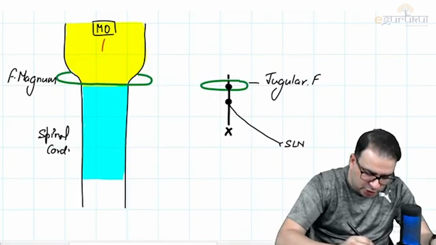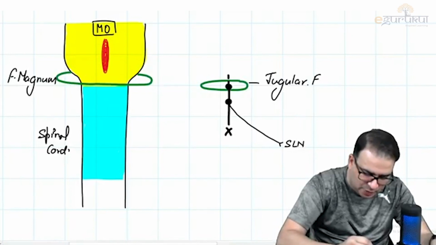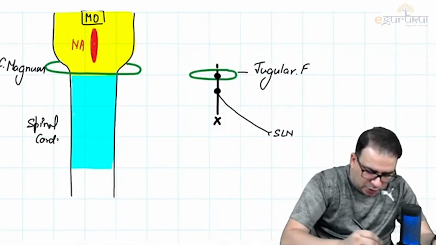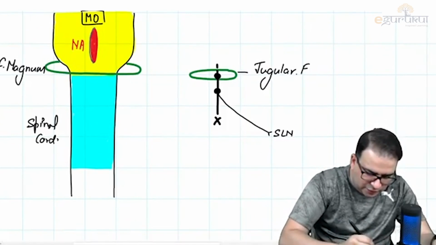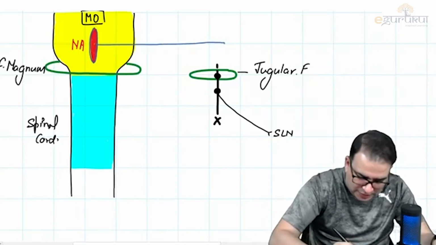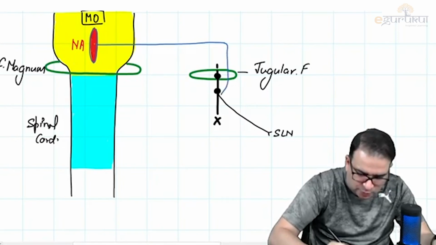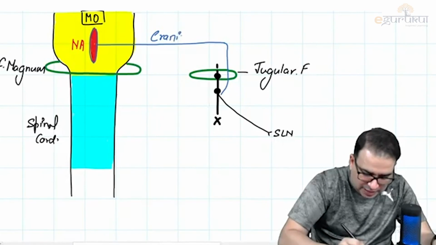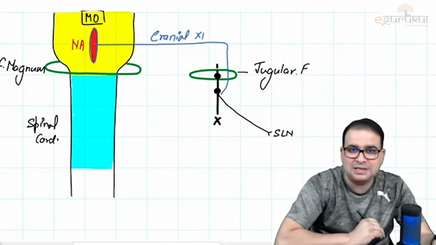Now, as we said, the origin of the cranial accessory nerve is from this nucleus in the medulla oblongata, that is the nucleus ambiguus. Let us say here is the nucleus ambiguus. Starting from the nucleus ambiguus, the cranial accessory nerve will come out individually. It will leave the jugular foramen individually and join the vagus nerve just below the superior ganglion. This here is what nerve? That is having a cranial origin, so that is cranial accessory.